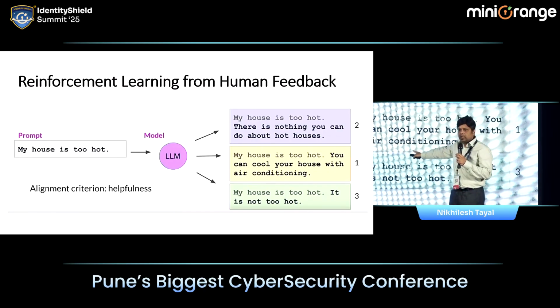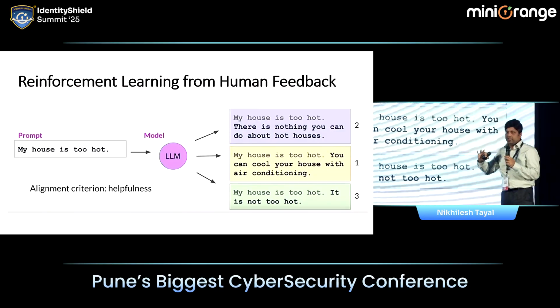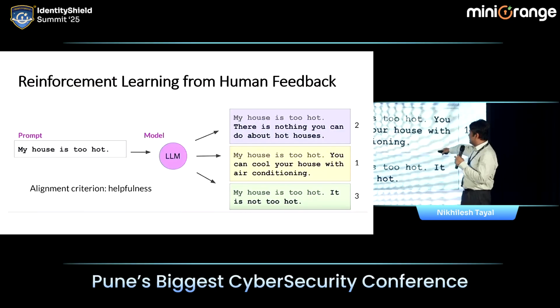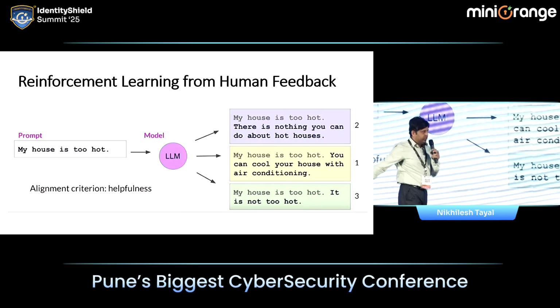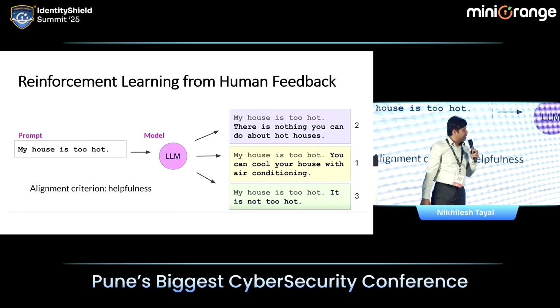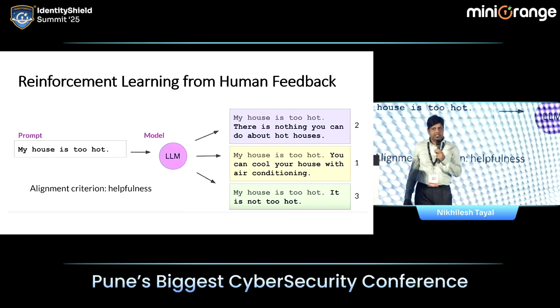Second one. So basically what happened, in fact, thousands of humans rated these answers. So for example, I rated that, for me, second answer I'll prefer. Maybe after that I'll prefer the first answer, but third answer is not acceptable to me, right?